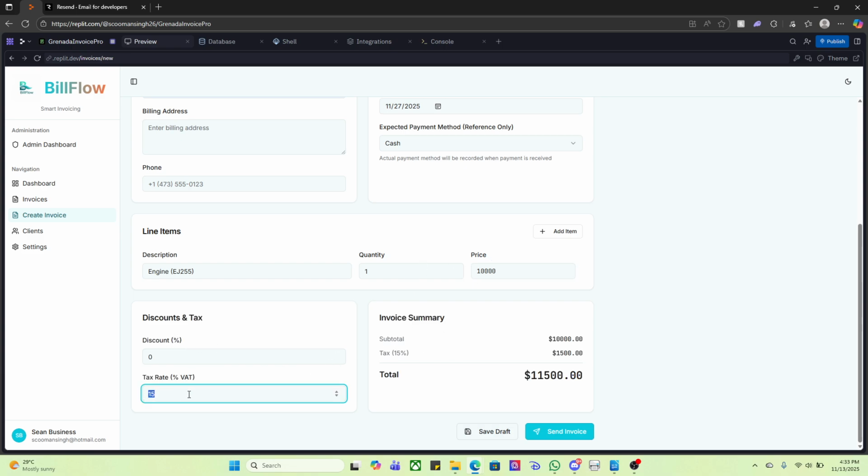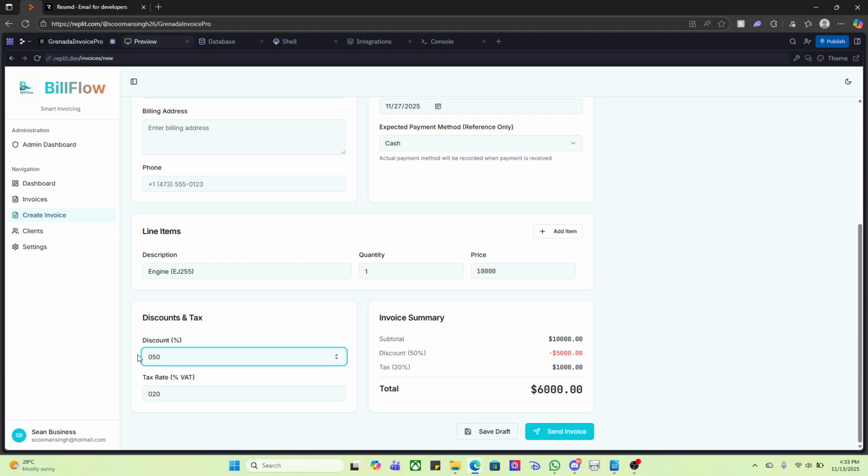So for example, say the tax is 10%, 20%, you can then see a tax being added, as well as a discount. So say you have a 10% discount, 30% discount, 50% discount, you see it's added here as well. So let's say this person got a 20% tax rate and it was a 20% discount, or actually let's do 10% tax and a 20% discount.